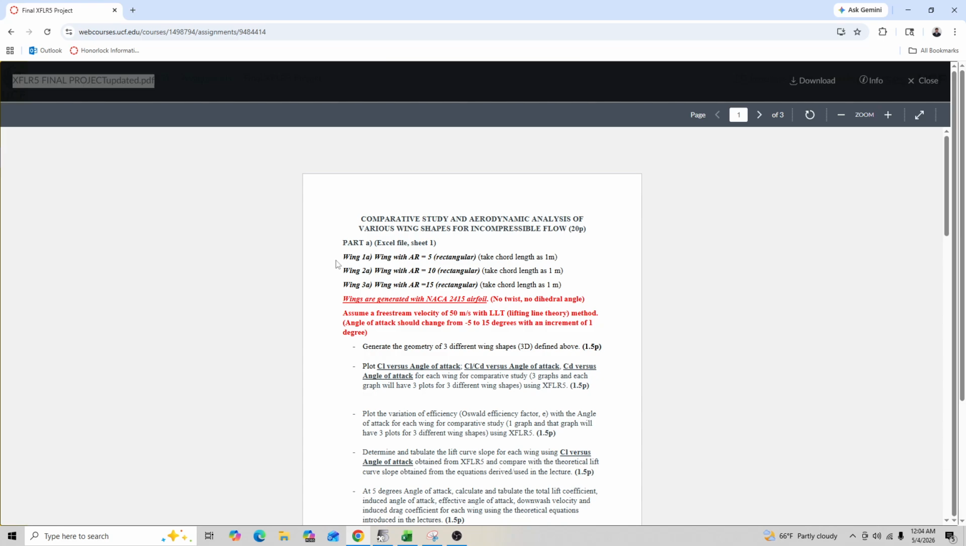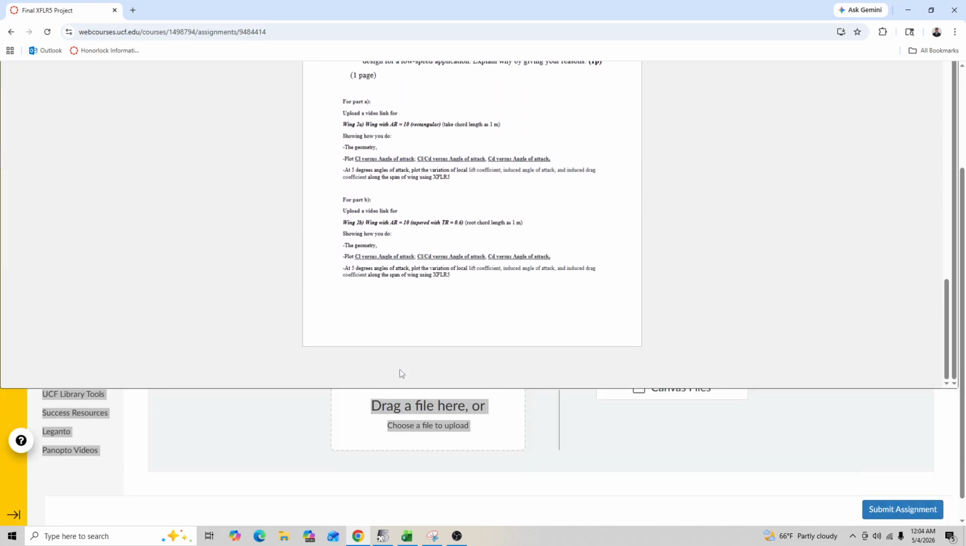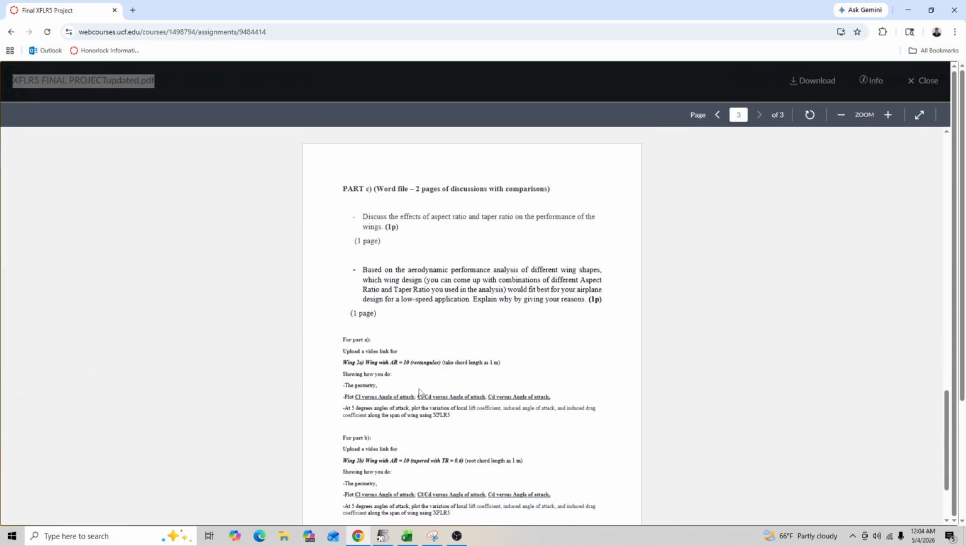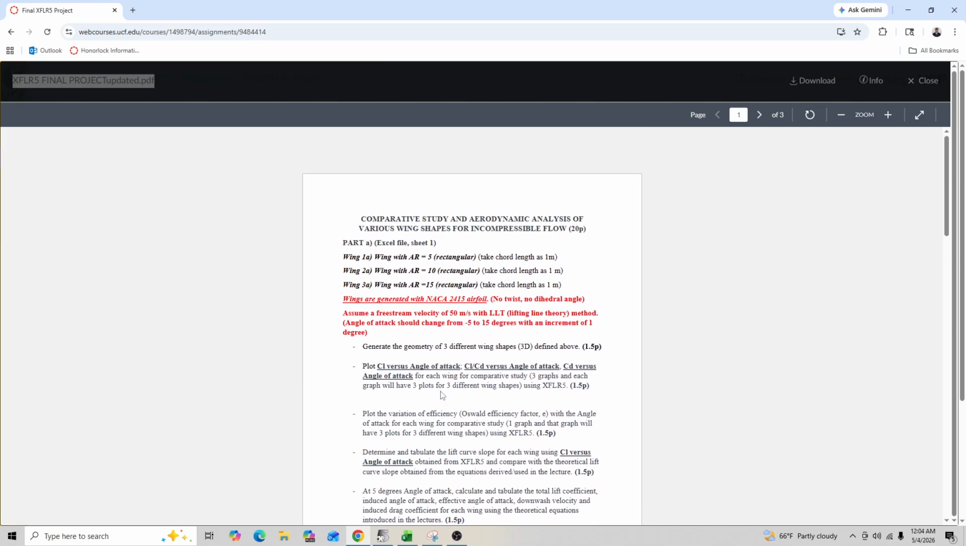Welcome to the final project for Dr. Ozbay's class. For this project, we'll be focusing on Part A, specifically Wing 2A, which is the wing with the aspect ratio of 10. In order to do this, we'll be using XFLR5 and finding a couple of different plots, as well as a couple of different values off of XFLR5. So without further ado, we'll go ahead and pull up XFLR5.